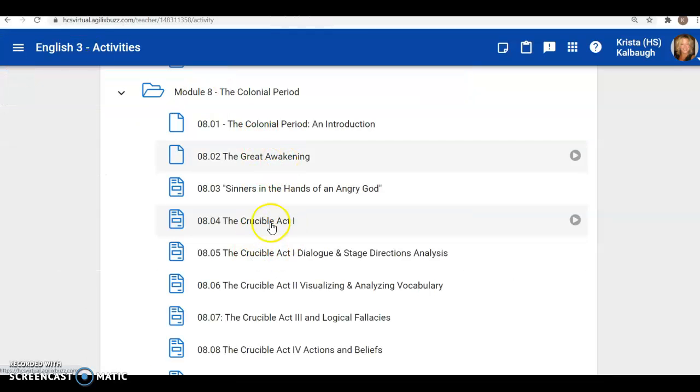All right, so that's just the study guide questions for The Crucible Act 1. And again, if you download it to your desktop, you should be able to open it and type in a Google Doc.